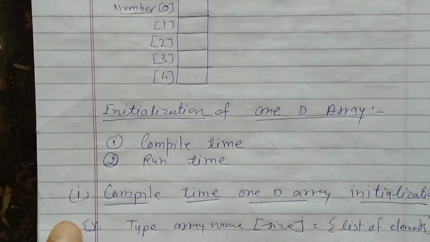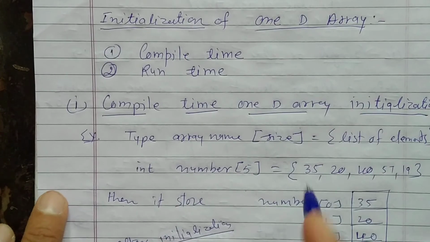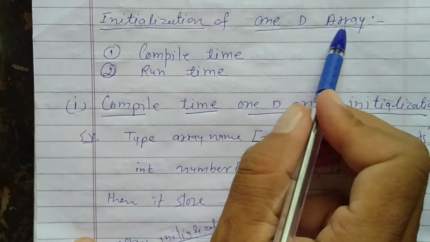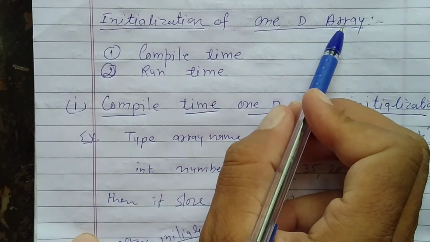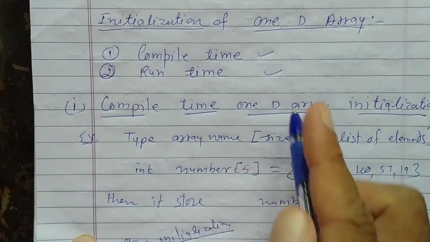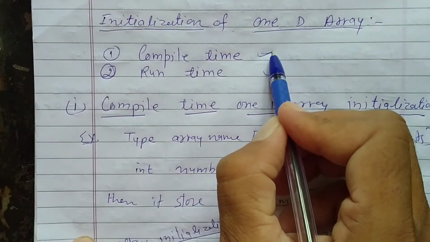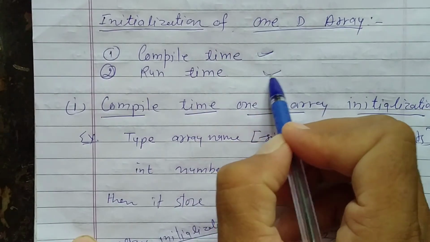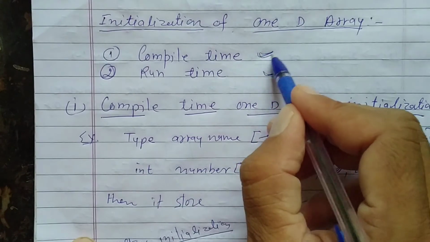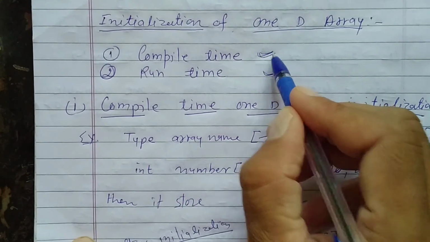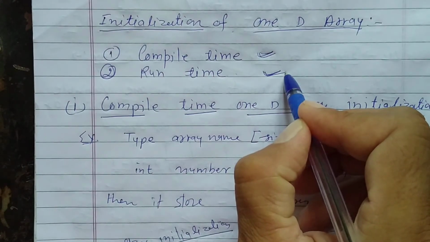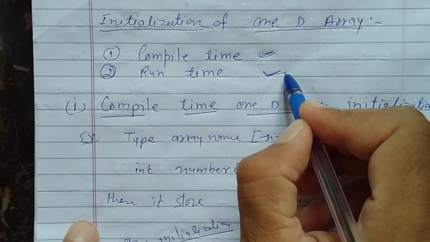Now the student initialization. How to initialize a 1D array? Initialization is giving a starting value to a one-dimensional array. We have two methods to initialize the value. The first method is compile time, and the second method is run time. The compile time method is generally used while we are writing the program, and the run time method is used while we are executing the program. At that time we cannot remove the errors.